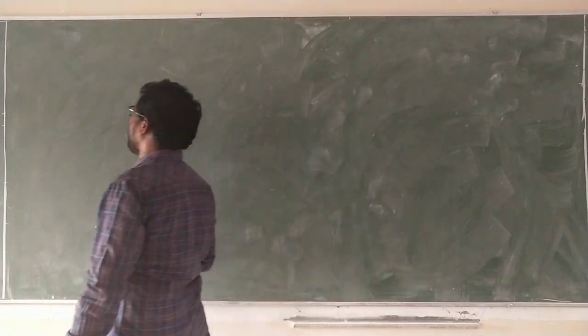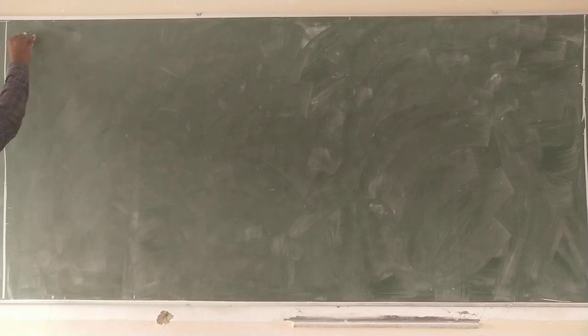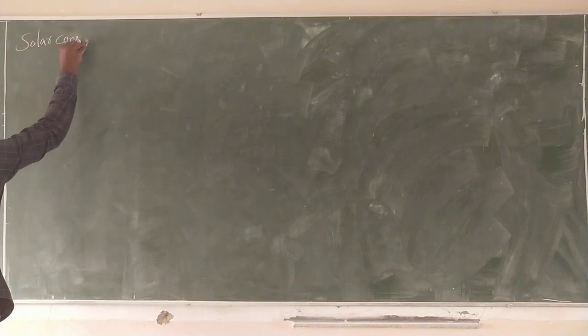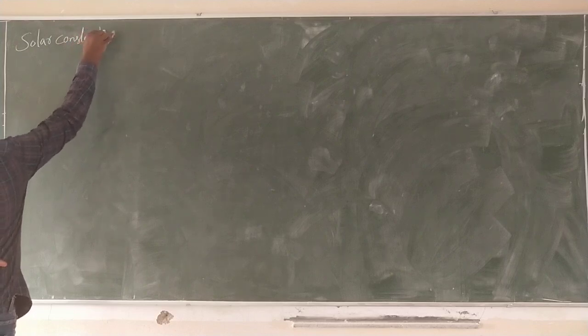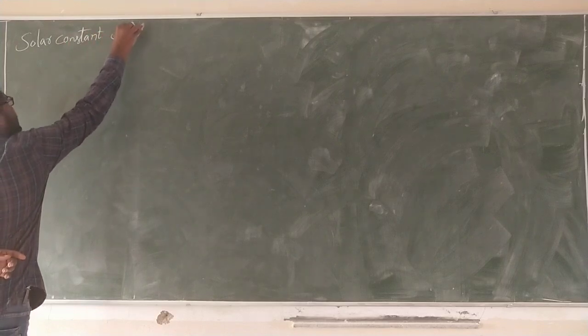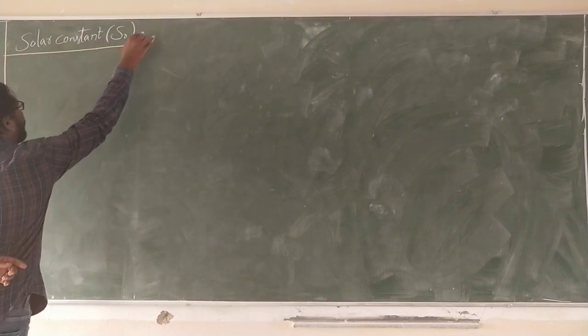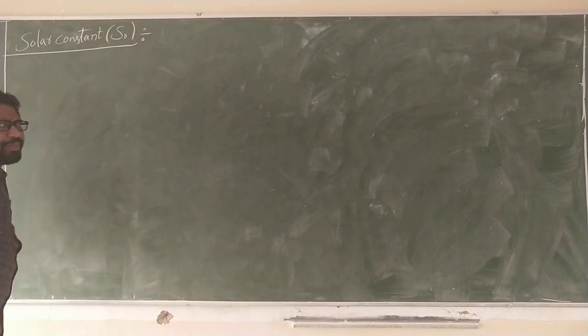The solar constant is denoted by S naught.